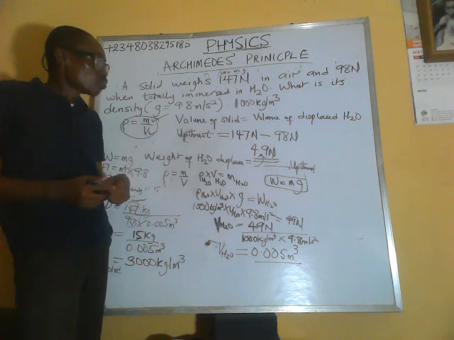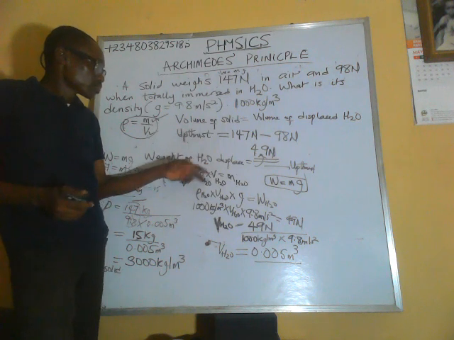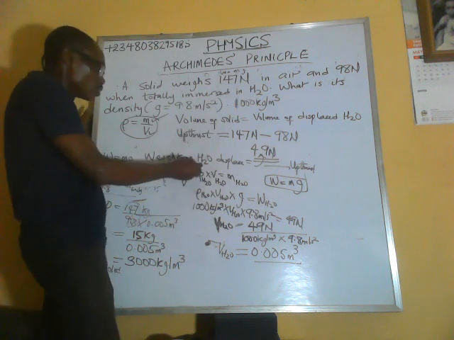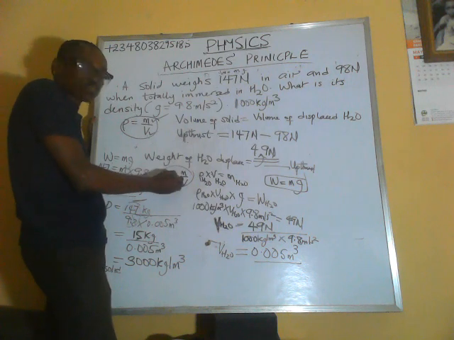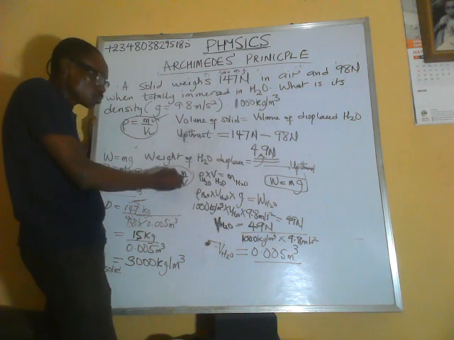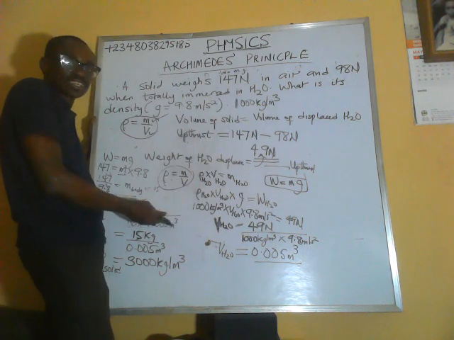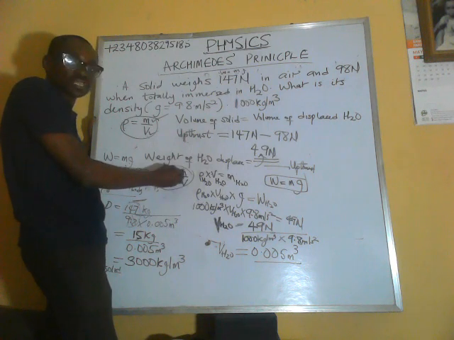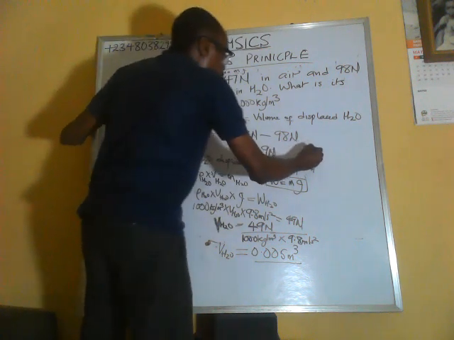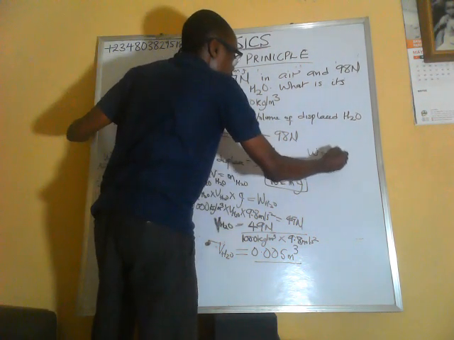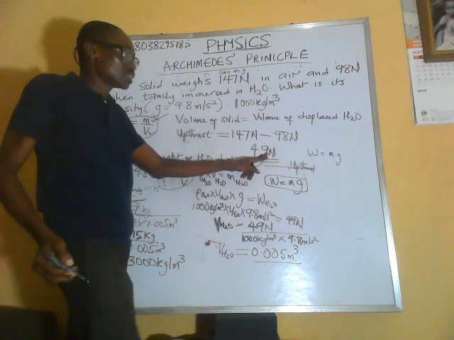So we now converted weight. We knew that density is equal to mass over volume. Density times volume gives you mass. And we know that mass times g gives you weight. Now we have the weight as 49 Newton.